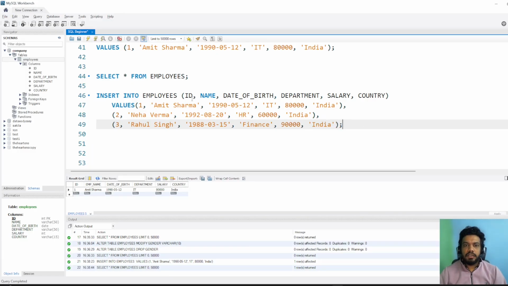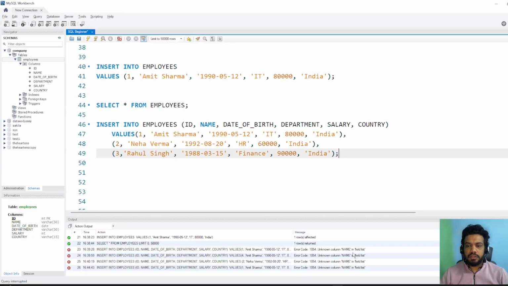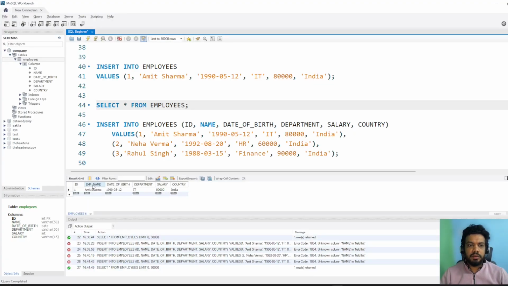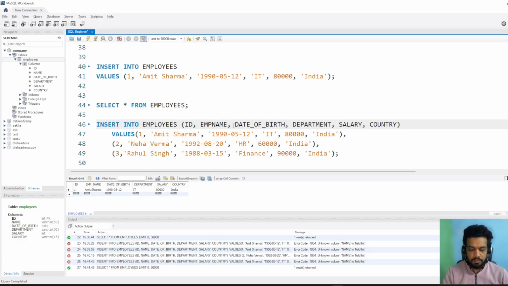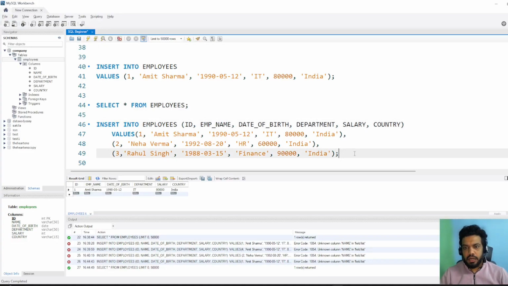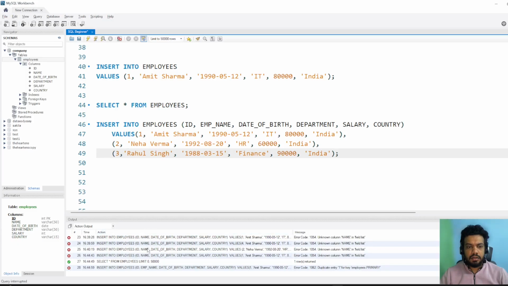Since we have mentioned these columns, we know, for example, ID should come first and date of birth should come third. So this is the best and recommended way. Let's run this query. Okay, it didn't work. It is saying name error. Basically in our column, let's run it first. Okay, name is not there. It is employee underscore name. So we need to change it to employee underscore name, and let's run this again.